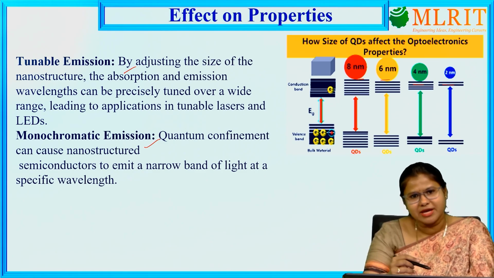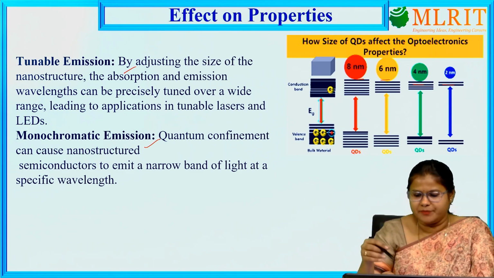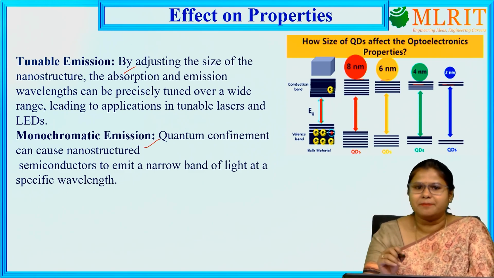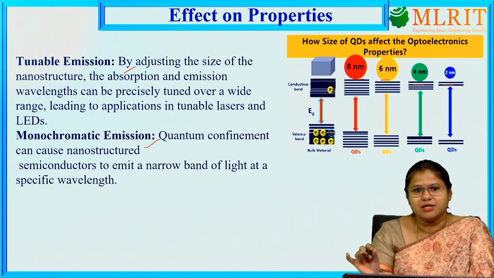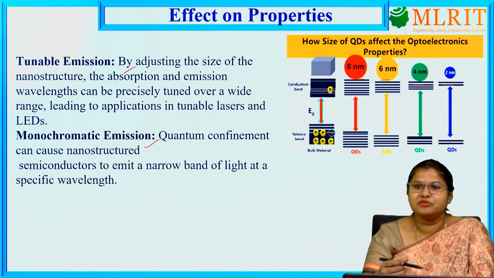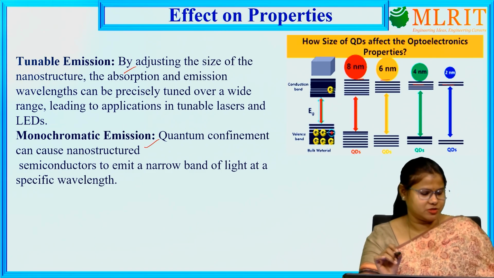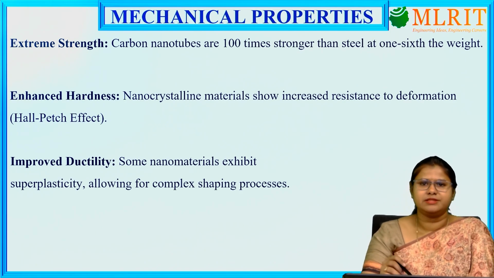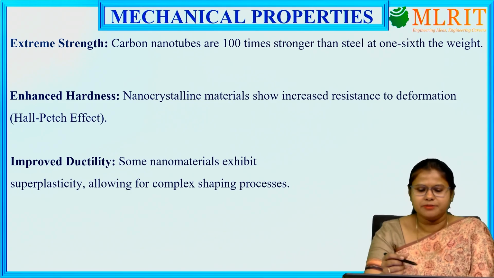If we can regulate the size of the particle, we can regulate the color and get the specific monochromatic emission we want.